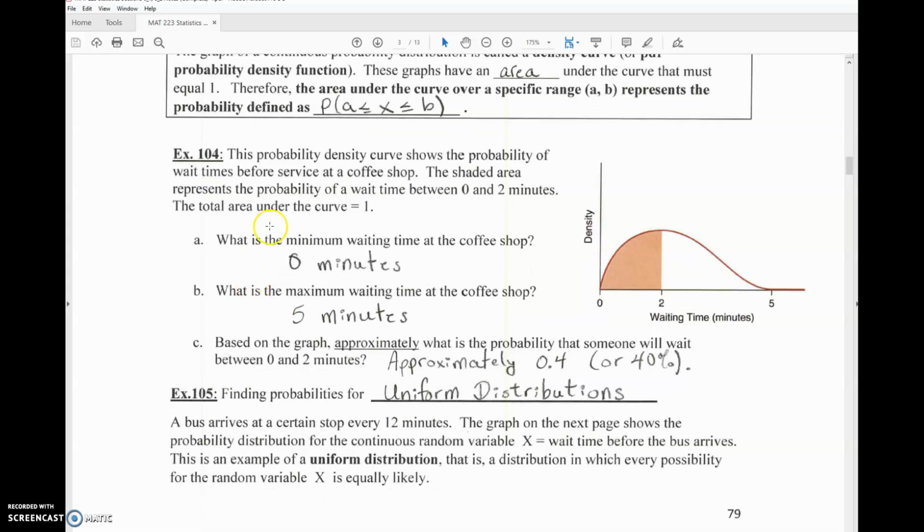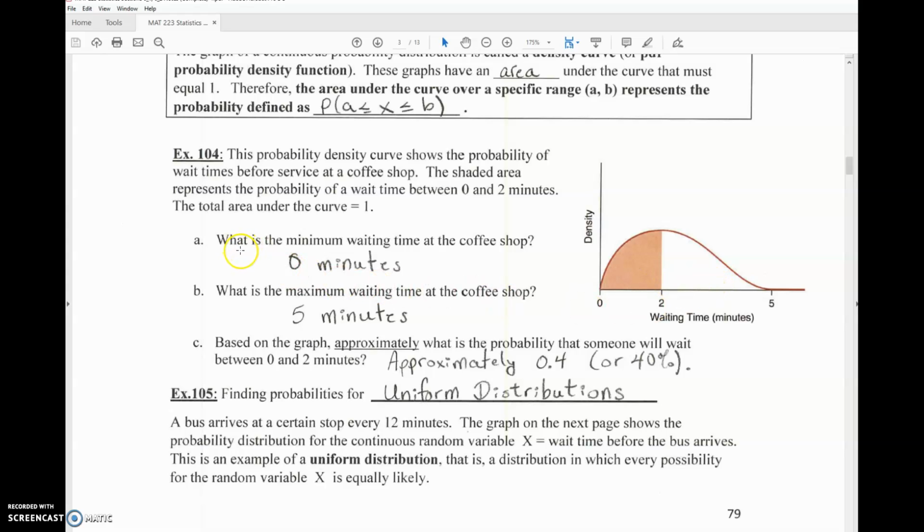So for example, the probability density curve here to the right shows the probability of wait times before you get service at a coffee shop after you walk in through the door. The shaded area represents the probability of a wait time between 0 and 2 minutes. The total area under this entire curve has to be 1 because it takes into account all possible wait times.